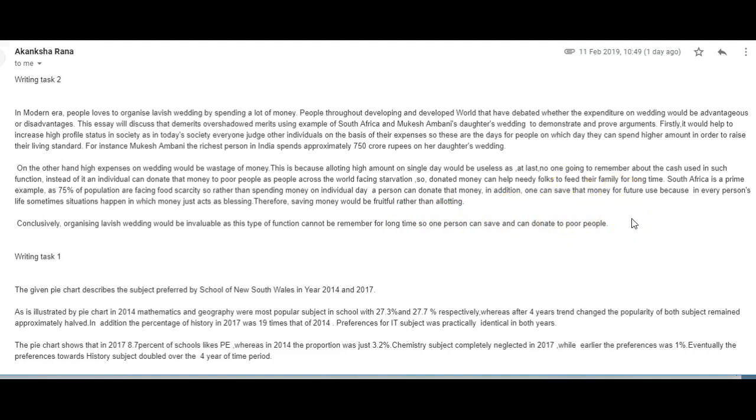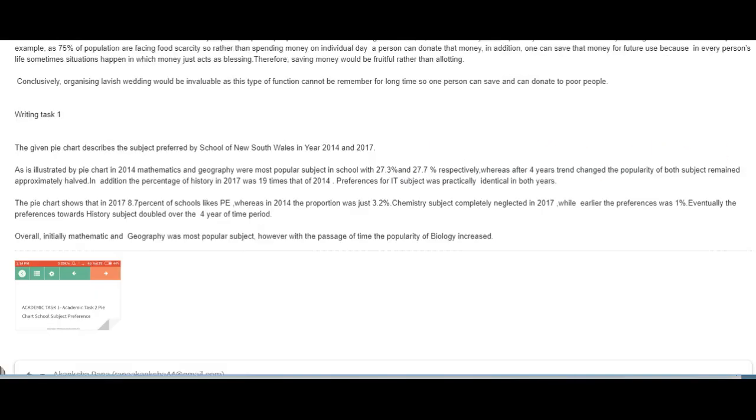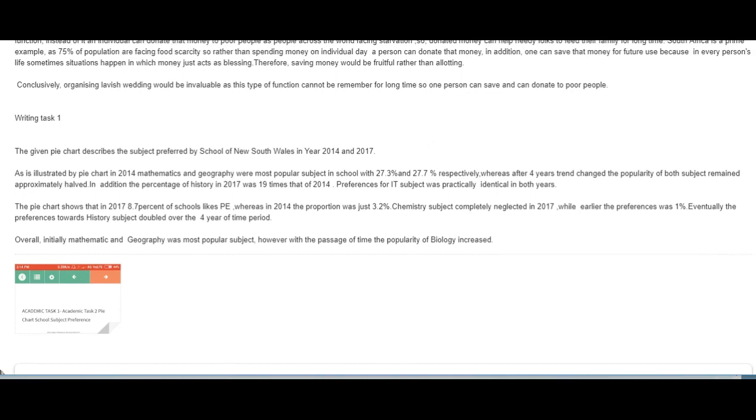All right, problems with grammar, problems with development. We need to fix them. We need to be a little more aware of your grammar. And of course, as I already said, there were errors with the paragraphing. You need to have clearly delineated paragraphs. There weren't enough. You were missing one. All right, let's take a look at this task one.